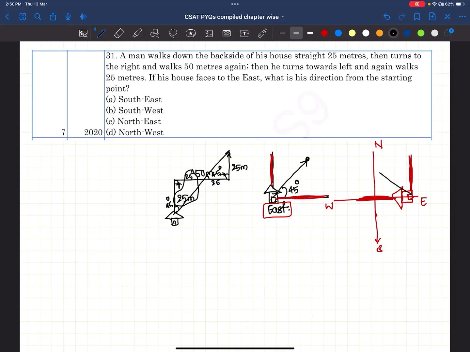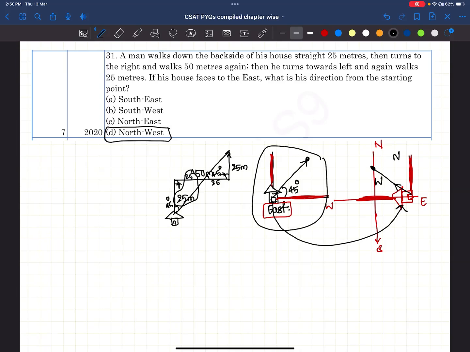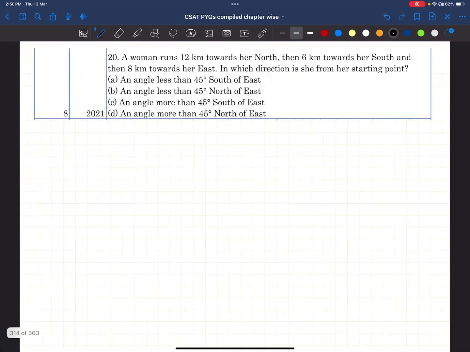Now B is at this point, in this direction. That means this is north, this is west. Right? That means east towards northwest. Okay, I have redrawn this diagram by making the house face towards east. Now, let's go to the next question.